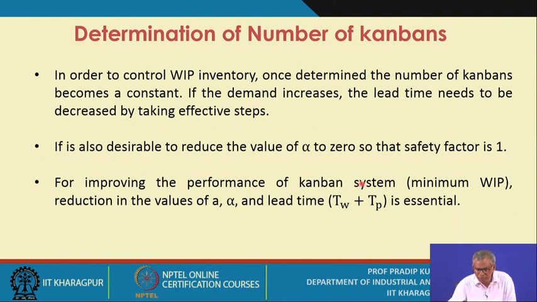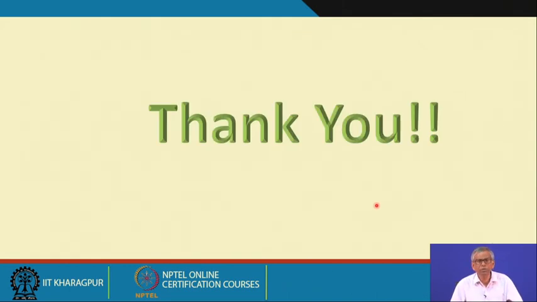And for improving the performance of the Kanban system, the measure is to what extent you are able to minimize the WIP inventory. Reduction in the values of a, alpha and lead time is essential. With this I conclude this session. You have come to know how to determine the number of Kanbans, considering the deterministic model, and in the next lecture session we are going to take up a few numerical examples along with the probabilistic model. Thank you.